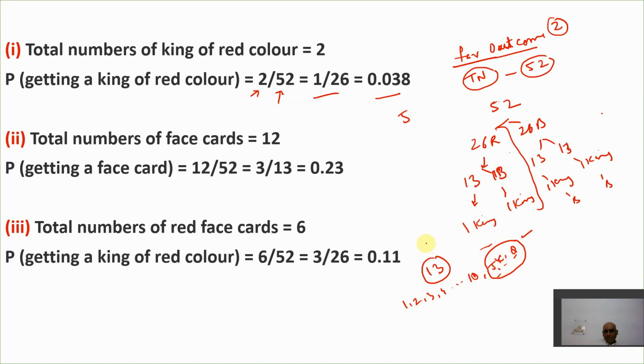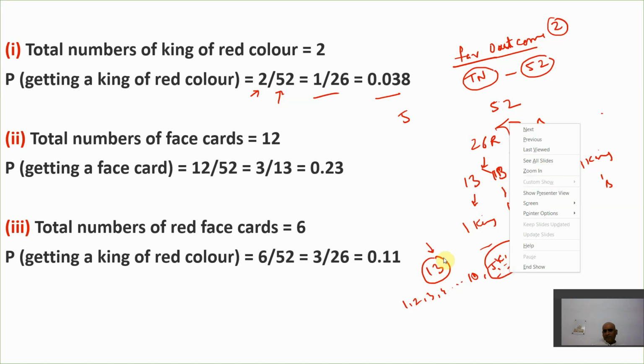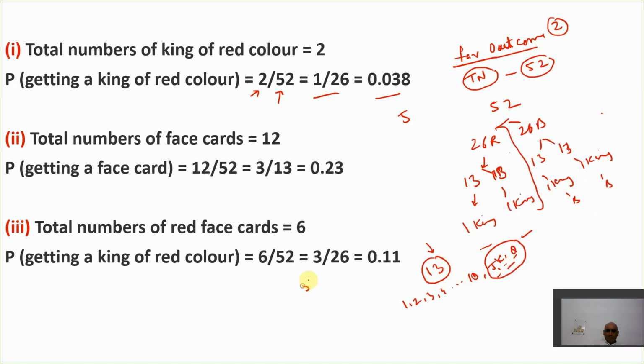So in every set of 13 cards, we have three face cards, and we have 4 sets of 13 out of 52, right? This 52 is divided into 13, 13, 13 and 13. In each set of 13, we have 3 face cards. 3 here, 3 here, 3 here. So total face cards are how many? 12 face cards.